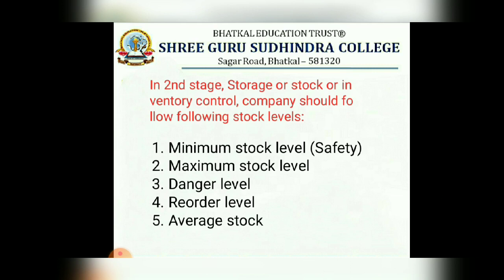If your storage department is understocking, in the sense if the raw materials are falling below this minimum stock level, obviously your production may stop. So that means minimum stock level is a stock level where the raw materials are required with a minimum quantity.